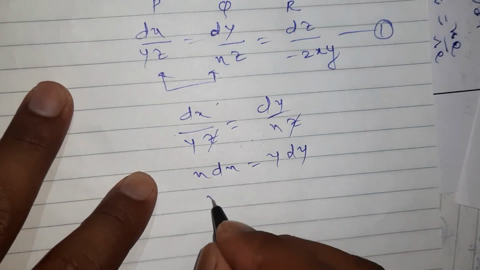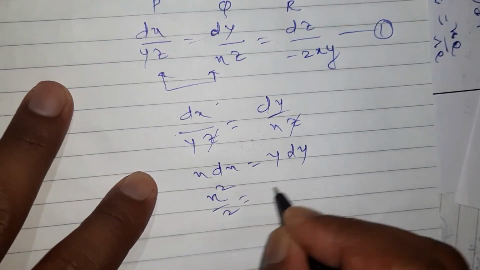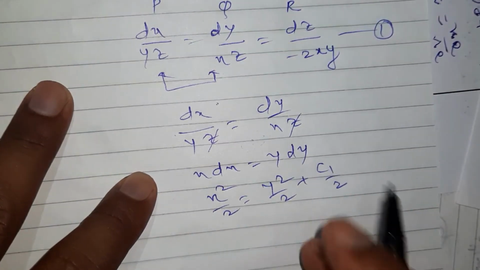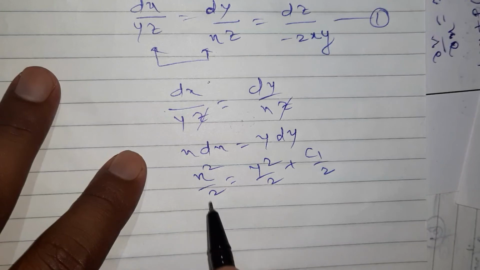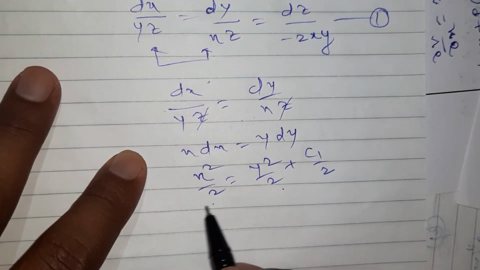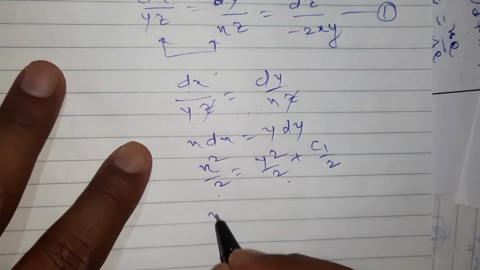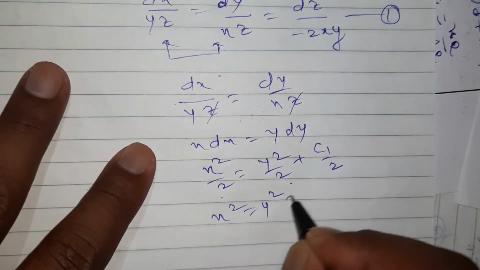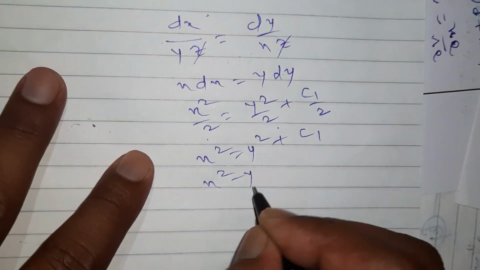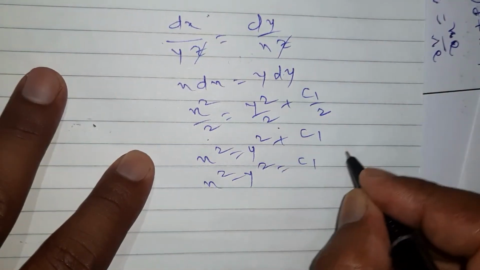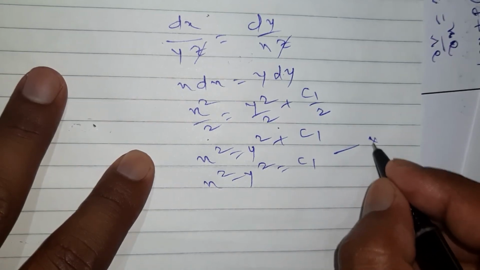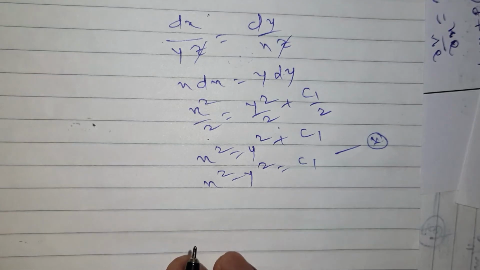What is our answer? X square by 2 is equal to y square by 2 plus c1 by 2 by integrating. Integration of x is x square by 2, integration of y is y square by 2 plus c1 by 2. Cancel throughout 2. What I get? X square is equal to y square plus c1, or you may write x square minus y square is equal to c1, my first solution. Right? I may call it as star, first solution.